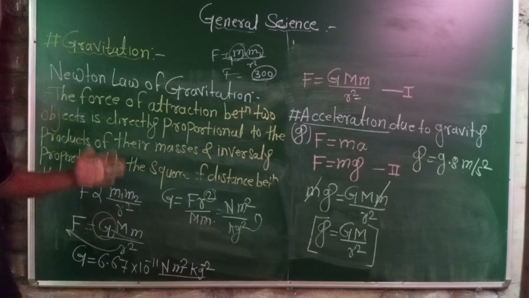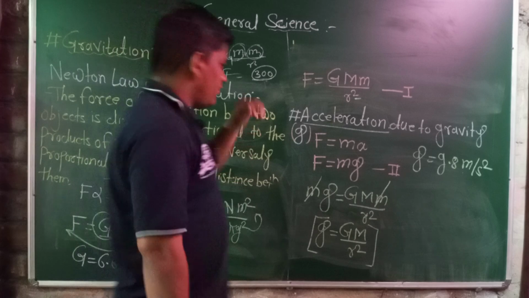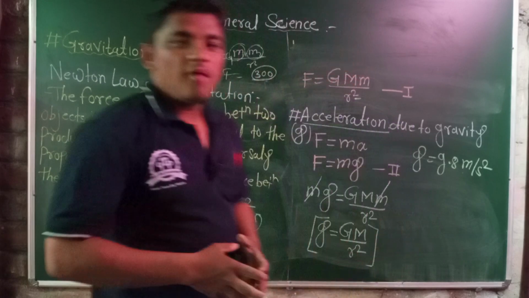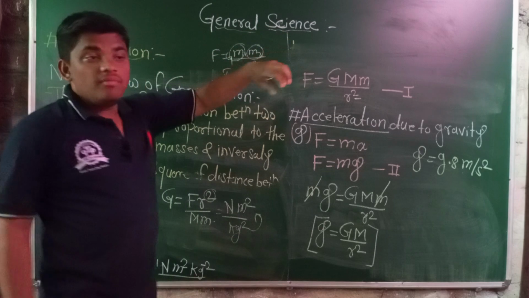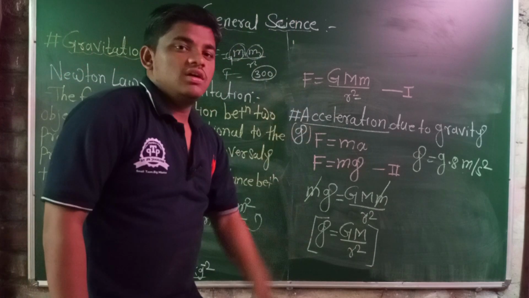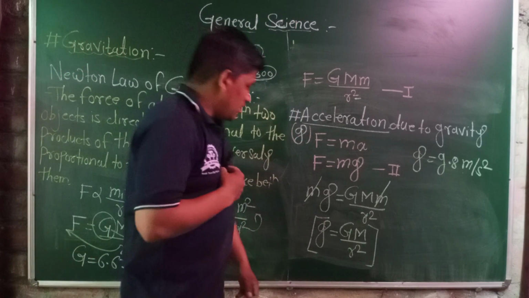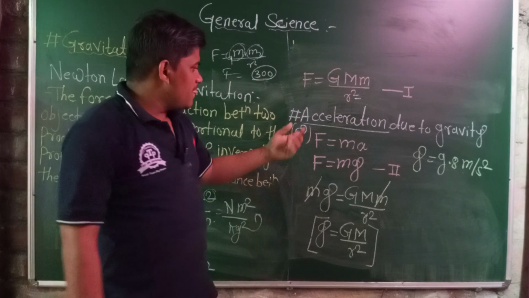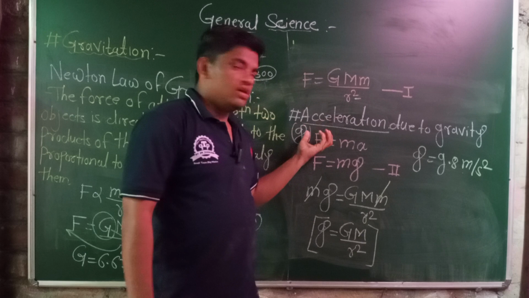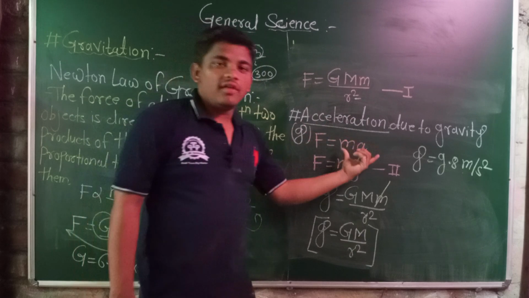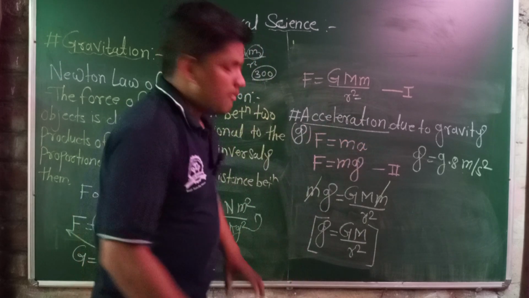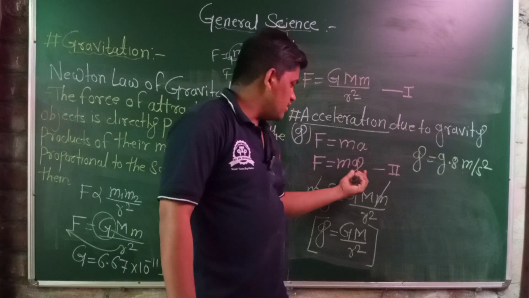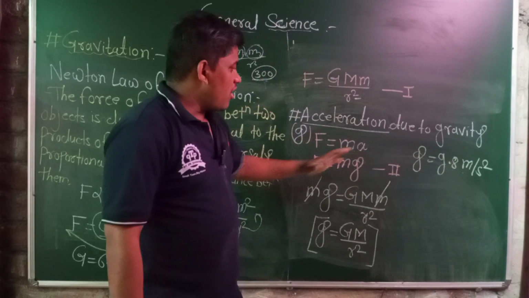This is all about the law of gravitation. Then we will discuss the acceleration due to gravity: the acceleration of an object when it moves toward the center of the earth, or of any planet. Now we are dealing with the earth. The force is F equal to m a, which is Newton's second law of motion. Then, dealing with the acceleration due to gravity, this is g.